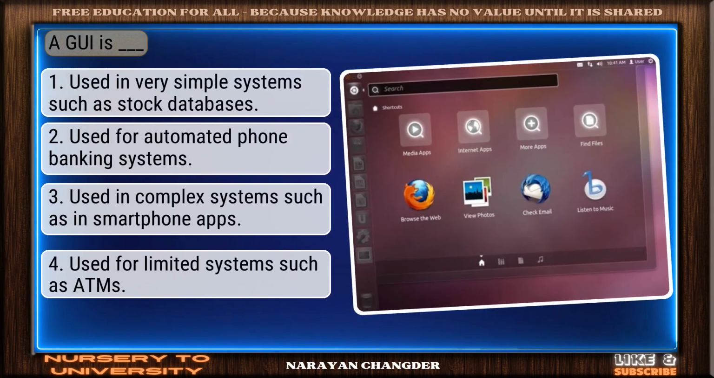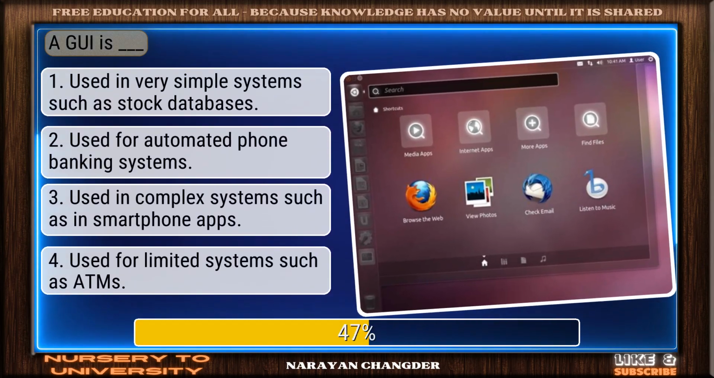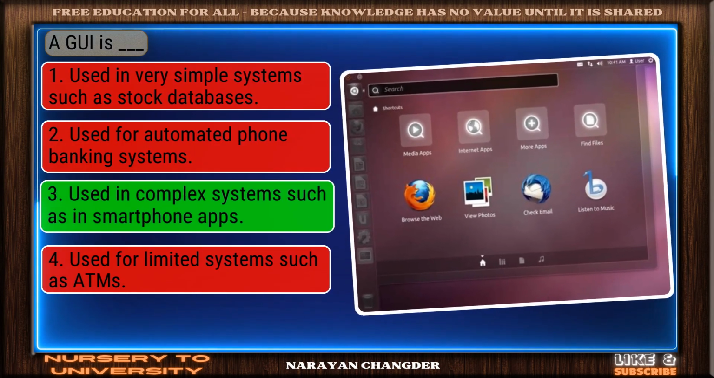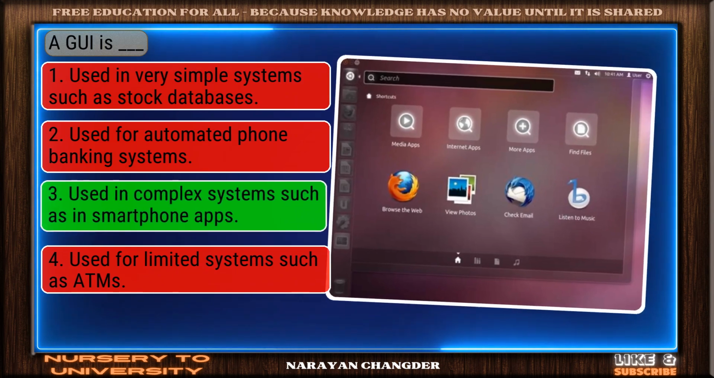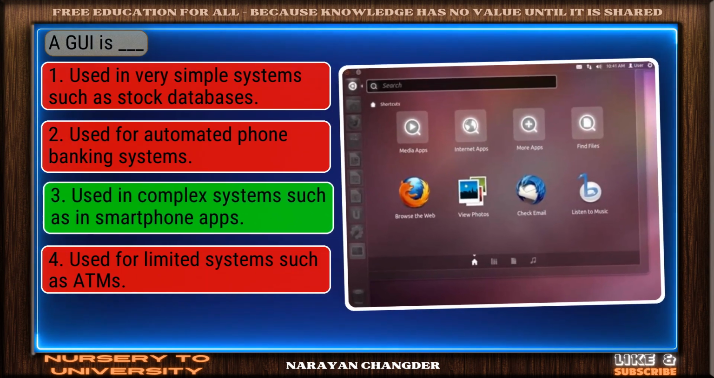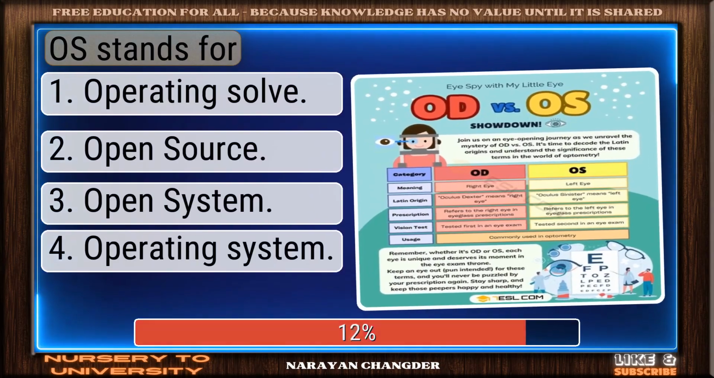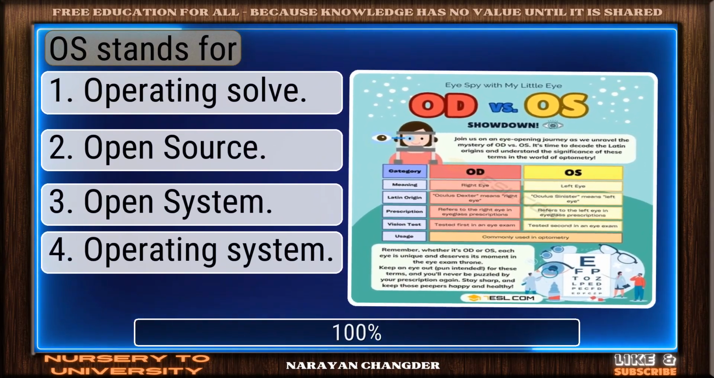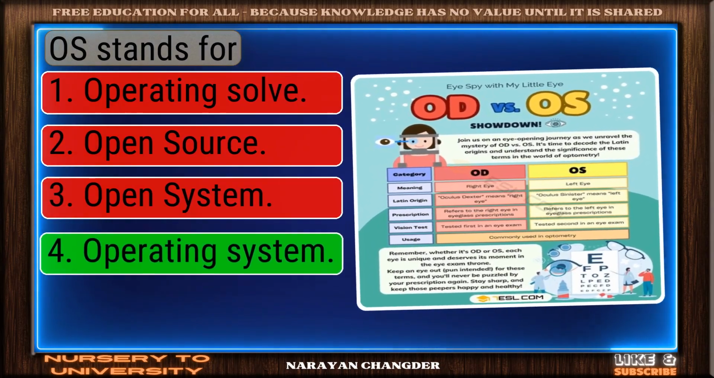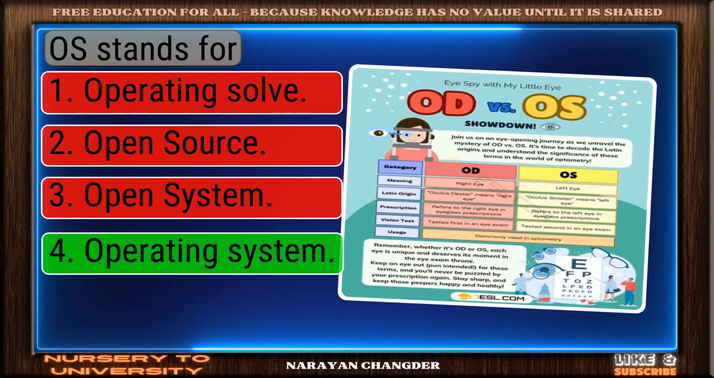Question number 79. AI is dash. Strong choice. Used in complex systems such as in smartphone apps is the right answer. Question number 80. O stands for. Good thinking. Operating system is the right answer.